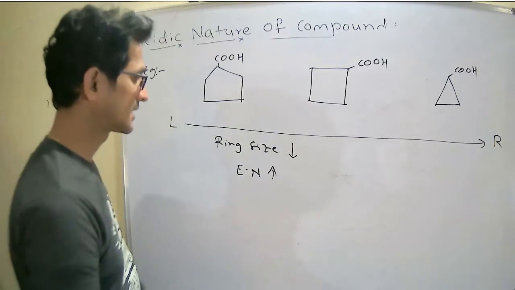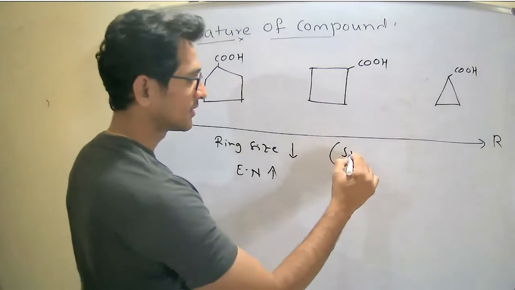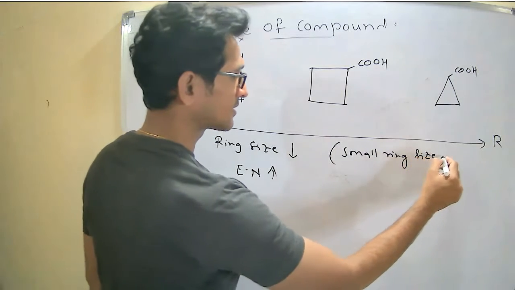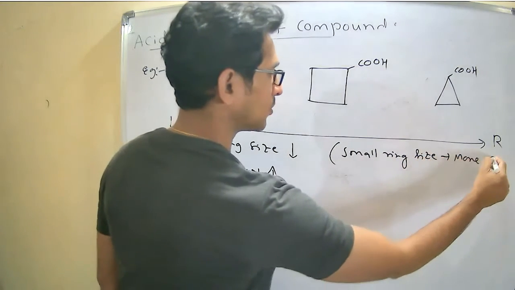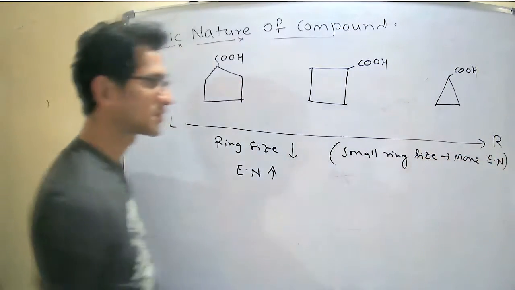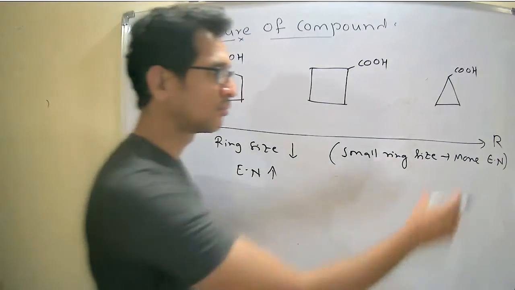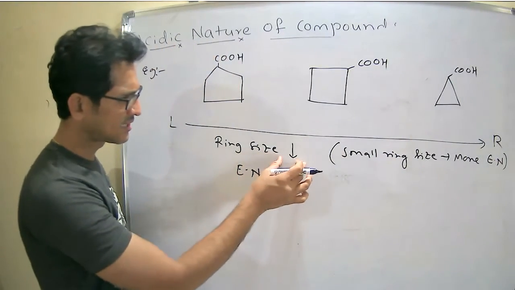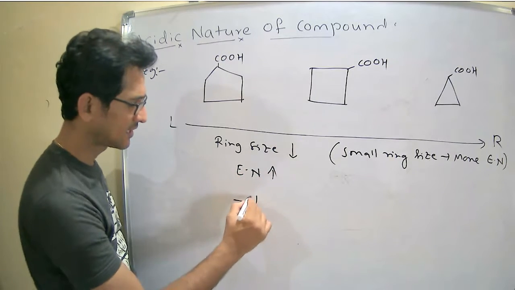We know that smaller ring size means more electronegative. So ring size decreases means electronegativity increases.